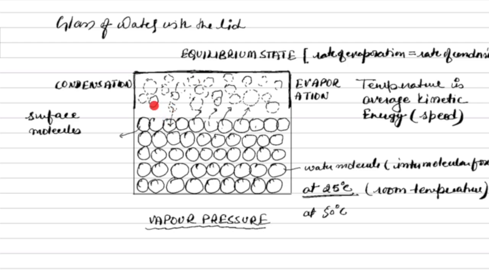So one, condensation starts, two and three, and let's say more molecules are still getting added, and finally four. The equilibrium state has been reached. But look how many vapors I have. They will create more pressure on the surface and on the side walls. So at the higher temperature, more vapor pressure. Because to reach this equilibrium state it will take time, and in that time much vapor will be collected here, which will be exerting more pressure.